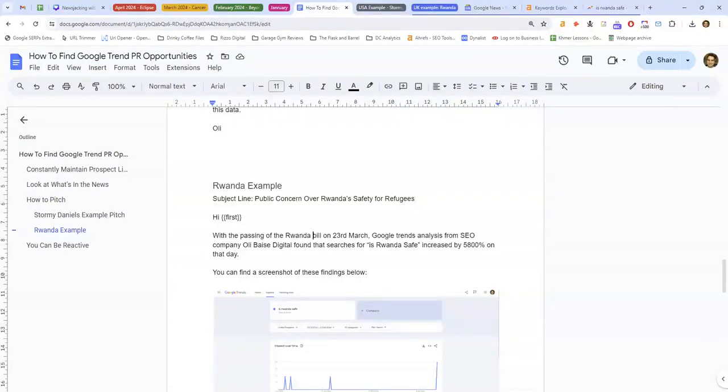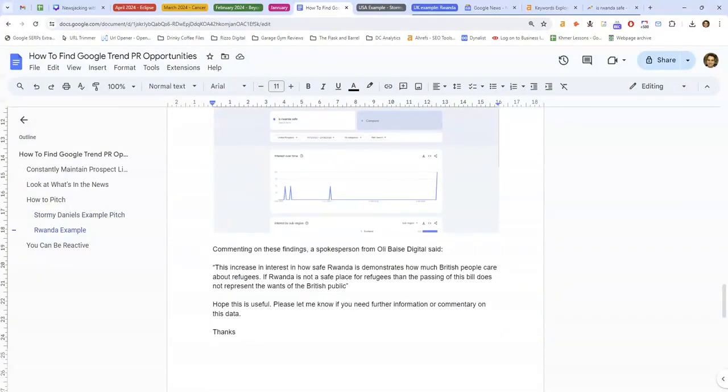It's high-res. With the passing of the Rwanda Bill on the 23rd of March, Google Trends analysis from SEO company Olibays Digital found that searches for "Is Rwanda safe?" increased by 5,800% on that day. You can find a screenshot of these findings below. Again, screenshot. Commenting on these findings, a spokesperson from Olibays Digital said, "This increase in interest in how safe Rwanda is